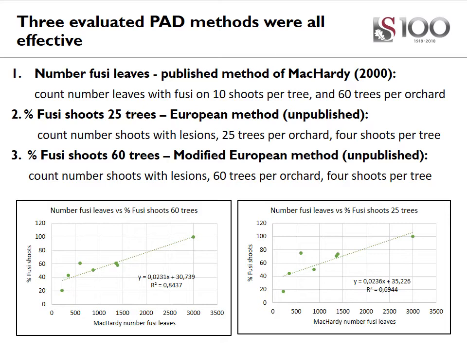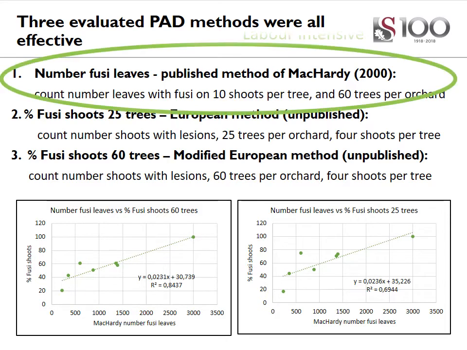This method was again the number of fusi shoots were counted on only 4 shoots per tree and repeated for 25 trees per orchard. And then the last method was the percentage of fusi shoots per 60 trees. Again, the fusi shoots were counted on 4 shoots per tree and repeated for 60 trees in an orchard. A good correlation was observed between the labor-intensive evaluation method and the two less labor-intensive counting methods.